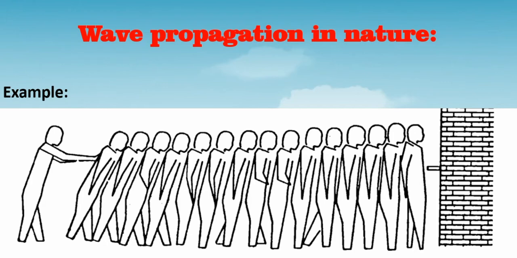I already told you we can give many examples for the propagation of a wave in nature. We can also see propagation of wave in water. If you throw a stone into the water, water waves will be produced, and they will travel on the surface of the water because of the water particles. Those water particles transfer these disturbances without changing their position.